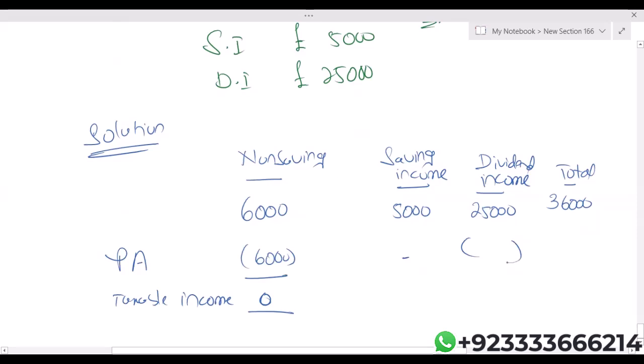So the remaining personal allowance will be deducted from the dividend income. 12,570 minus 6,000, I'm getting 6,570. 12,570.